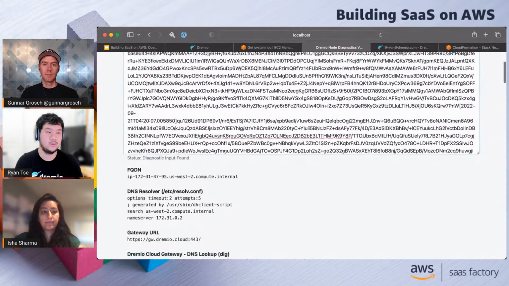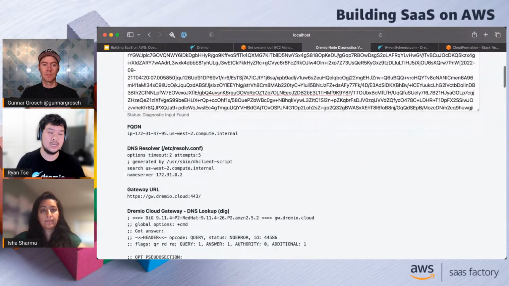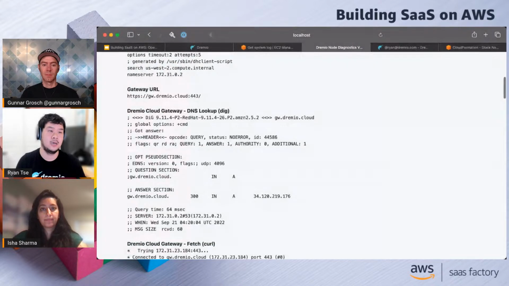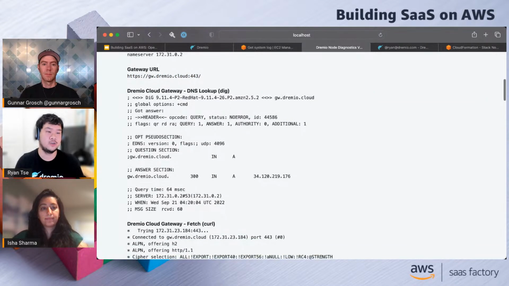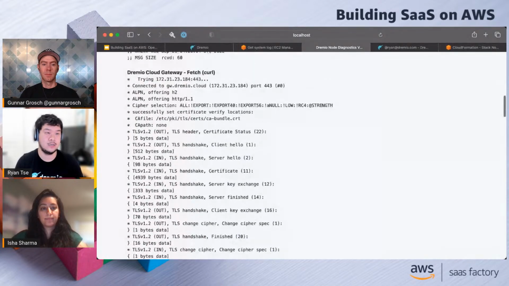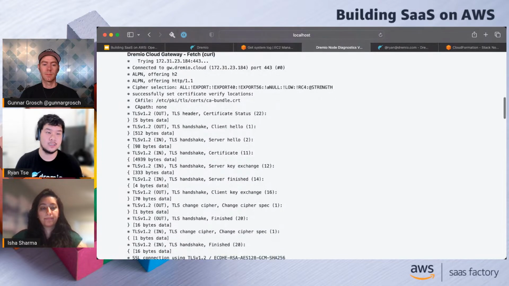So if we look here, we can see the FQDN of the instance, how the DNS resolvers are set up, the gateway address that we sent to the instance and what it's going to try to connect to. There's also stuff like the IP address of the endpoint that we're connecting to. We'll see a quick curl command against it. So then we can take a look at things like TLS. Maybe they didn't use that AWS PrivateLink setup, and they decided to use their corporate firewall.